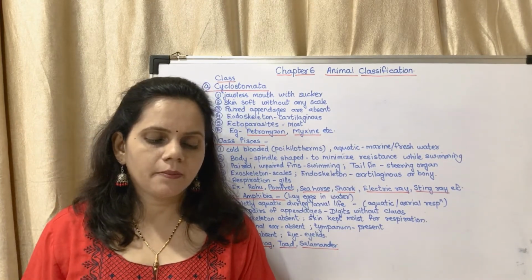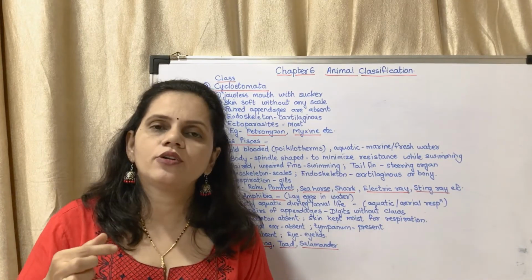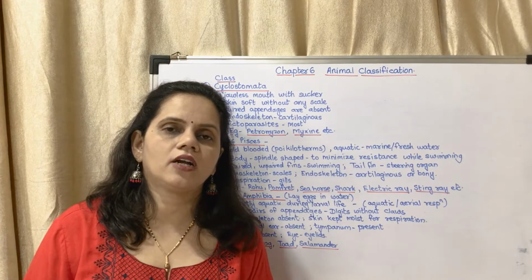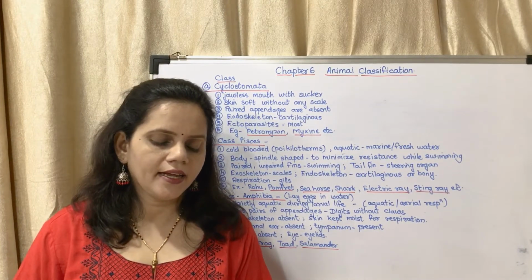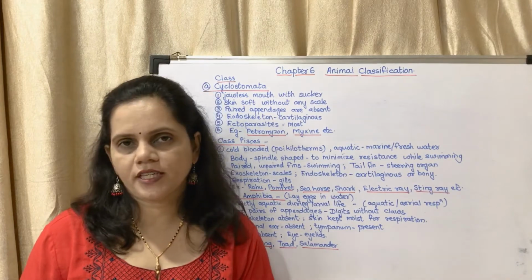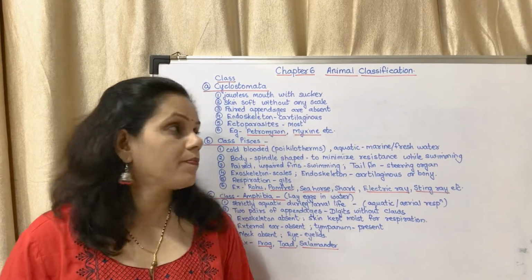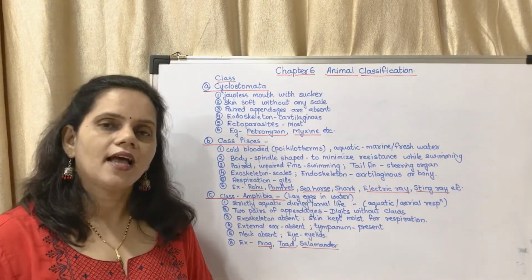Okay, there is a mouth, there are nares. Nares means nostrils. They do not have a nose like us, they have openings, so they are called nares. They have soft skin, legs, and some have rough skin. These are the characteristics of class Cyclostomata, class Pisces, and class Amphibia.